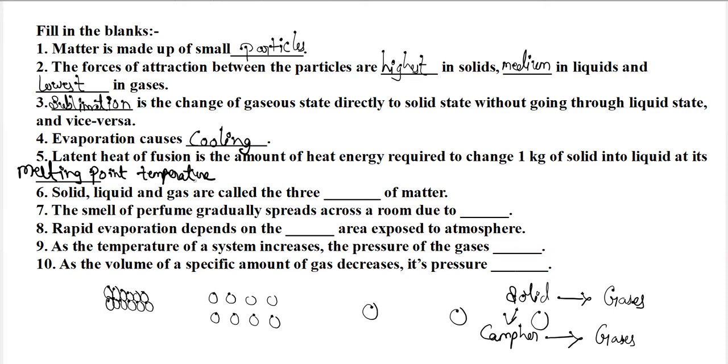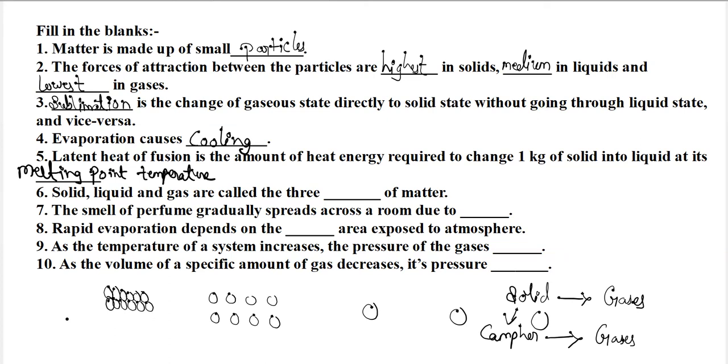Melting point temperature. So what is latent heat of fusion? The amount of heat which is required to convert 1 kg of solid into liquid. But this particular change of state will take place only at the melting point temperature. The temperature of the solid will be constant there at the melting point temperature only.